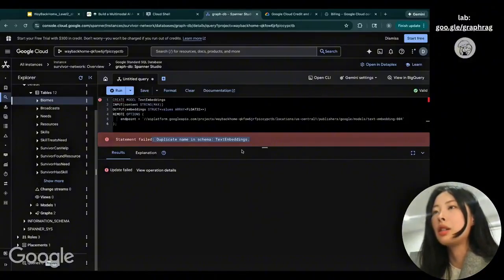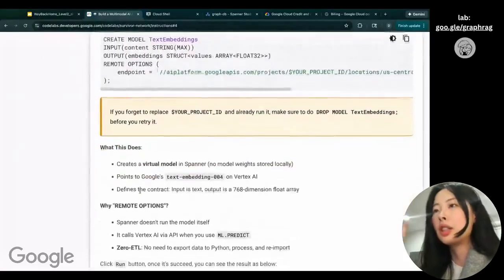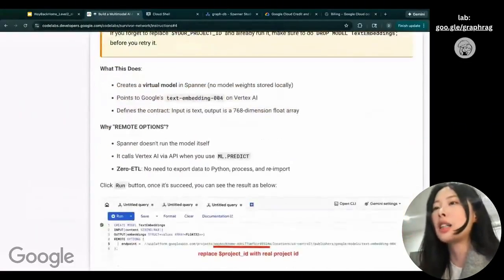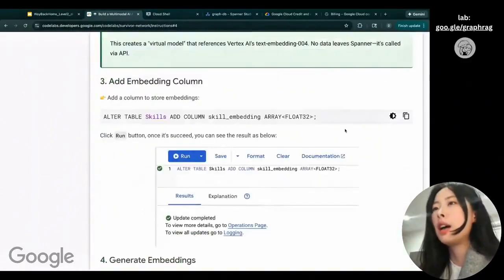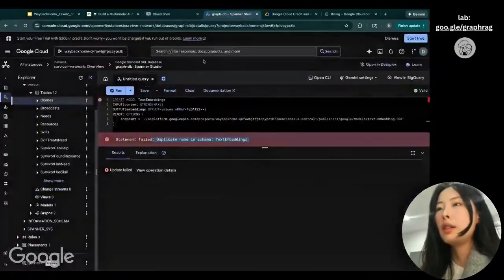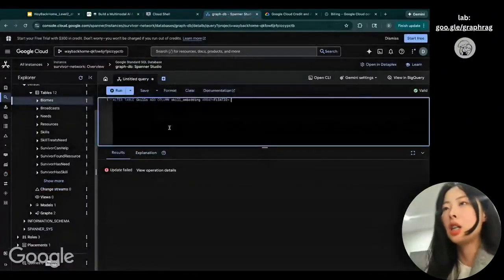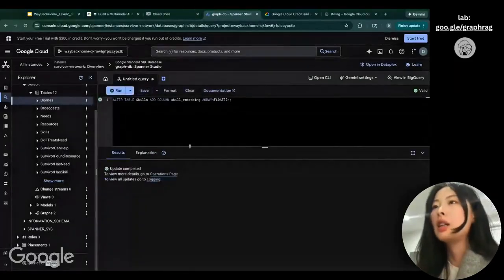So that means it's already created before. Cool. So if you click twice and you see the fail, that's expected because you already created it earlier. What's next is we want to add an embedding column. So we copy this, paste it over here, and click run. And here we successfully create a skills table.